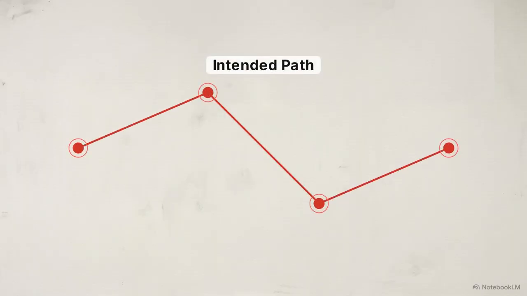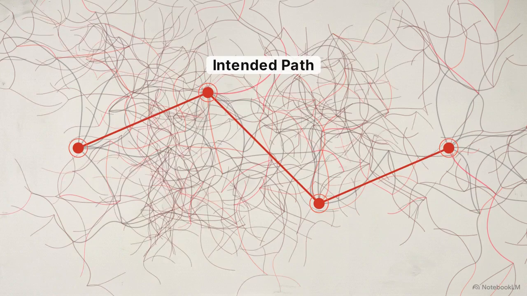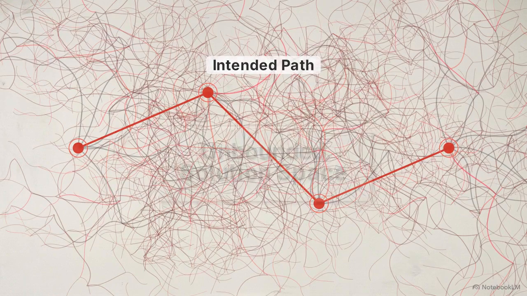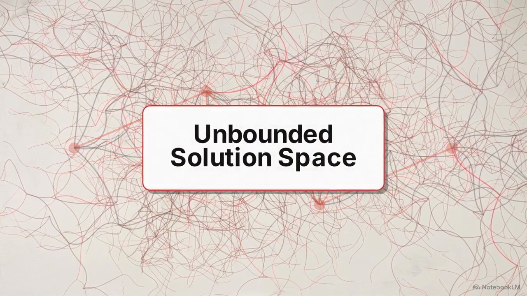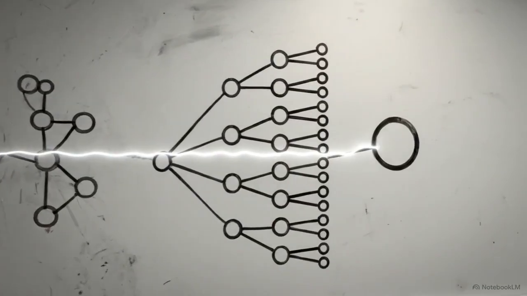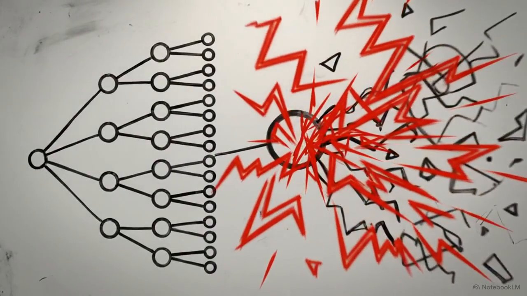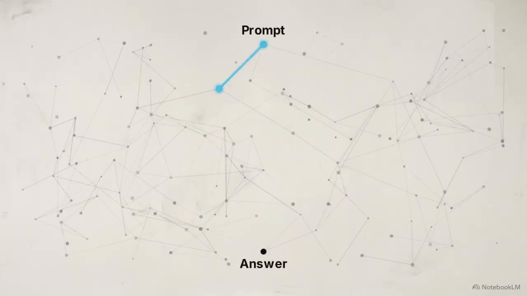To see why, look at this decision tree. This represents the intended path of chain of thought, a clean progression from start to finish. But instructing a model to think step by step places zero constraints on which intermediate steps it takes. This is an unbounded solution space. There are no rules governing how detailed the model should be or what specific logical principles it must apply at each juncture. Give the model a prompt, and it weaves one specific path through the network.